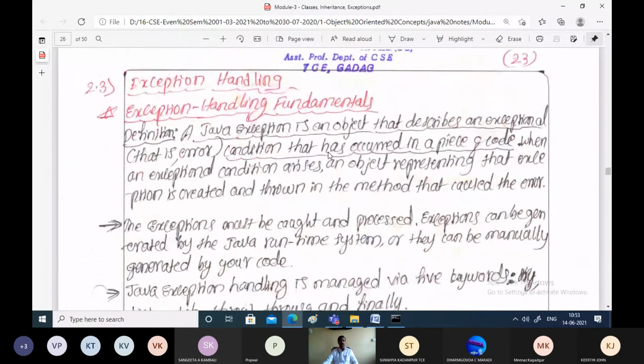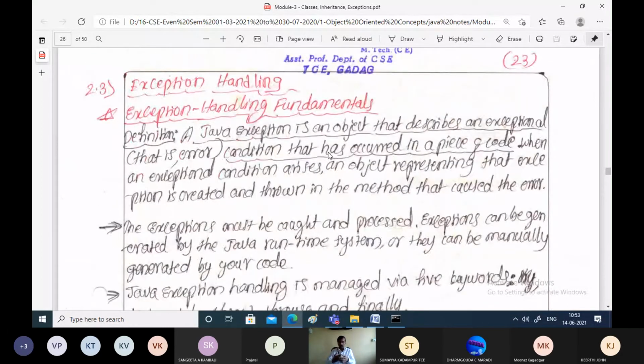Right? So, whenever we are executing programs, there are possibilities that there will be some errors or issues in the program, and those issues will occur during the execution of the programs. Such exceptional situations or erroneous conditions are called exceptions. If those exceptions are not handled in the program, what is going to happen, and if they are handled properly, then what is going to happen, all those things we'll be discussing in today's class.